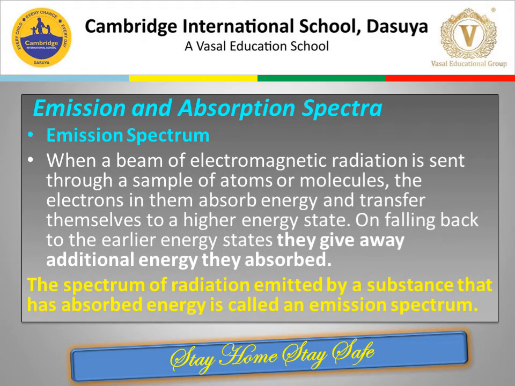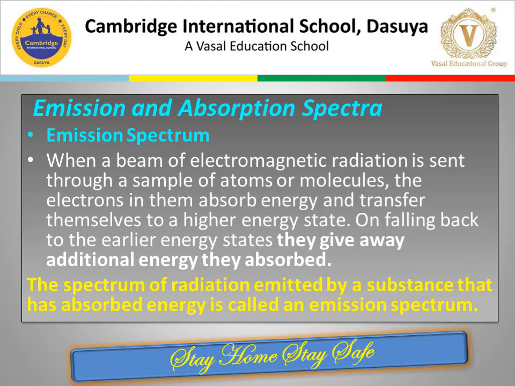Now let us see what these emission and absorption spectra are. First we will understand the emission spectrum. When a beam of electromagnetic radiation is sent through a sample of atoms or molecules, the electrons in them absorb energy and transfer themselves to a higher energy state. When these electrons fall back to the earlier energy states they occupied, they give away the additional energy they had absorbed.